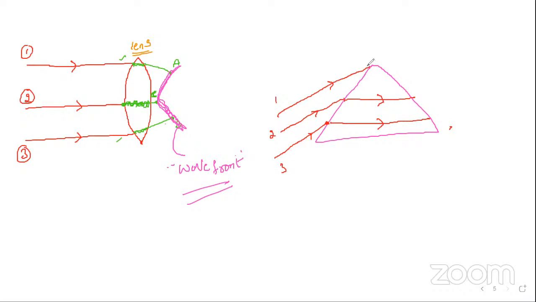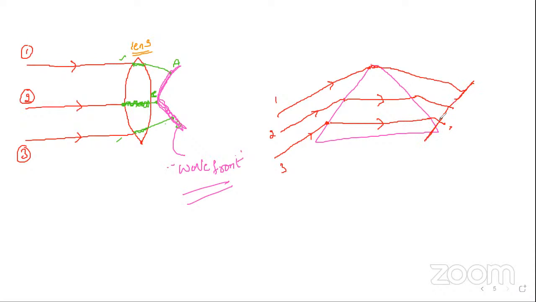The first one is incident late, delayed. The third ray is incident first, but the first ray is delayed. But it will come out fast from the prism. Why? Because of lesser thickness inside the prism. Then the second one is going to lead, then the first one is going to lead like this. The third ray travels the larger distance.